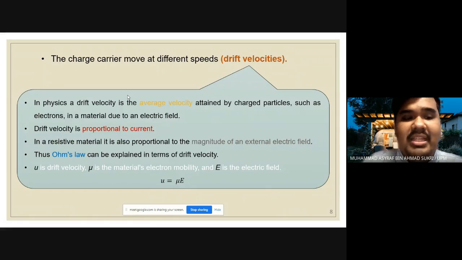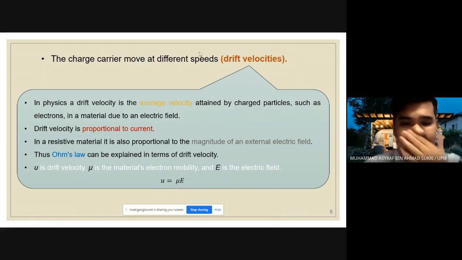In a resistive material, it is also proportional to the magnitude of an external electric field. Thus, Ohm's law can be explained in terms of drift velocity. So we can see that v is the drift velocity, mu is the material electron mobility, and E is the electric field.